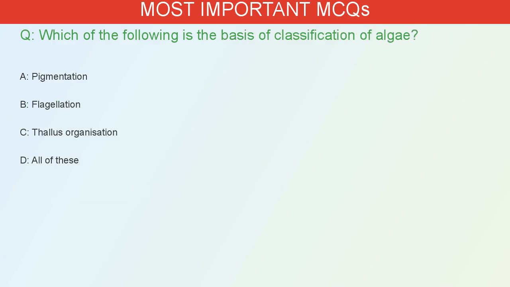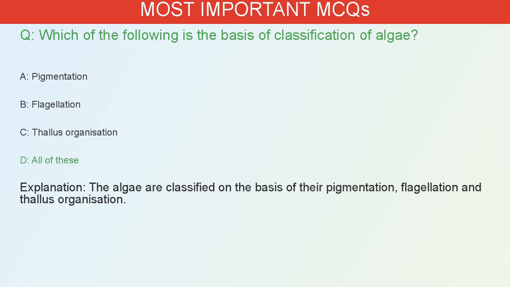Which of the following is the basis of classification of algae? A. Pigmentation. B. Flagellation. C. Thallus organization. D. All of these. The correct answer is D. The algae are classified on the basis of their pigmentation, flagellation and thallus organization.